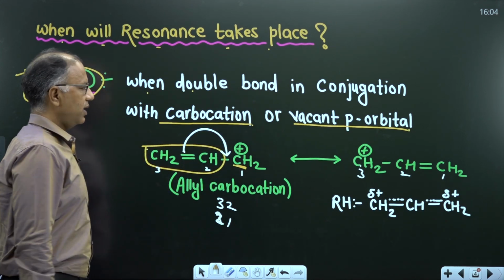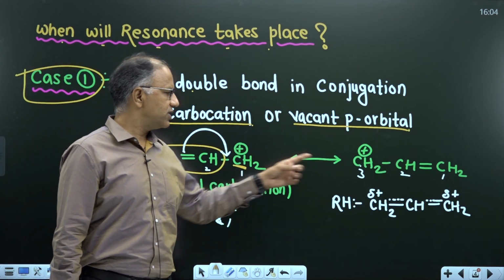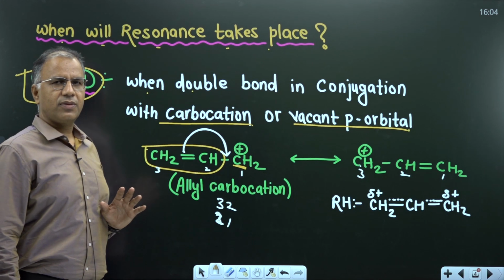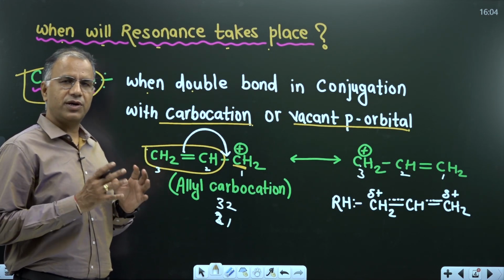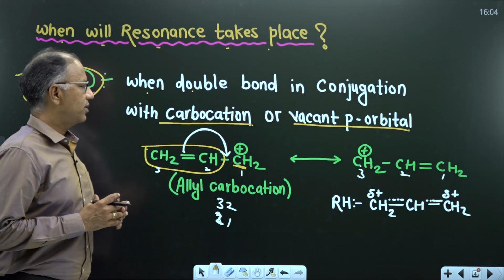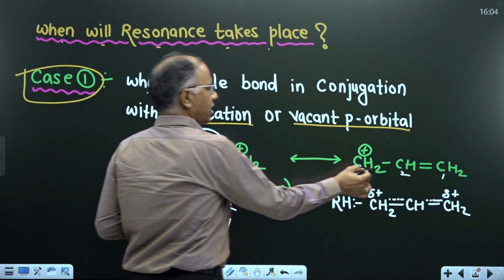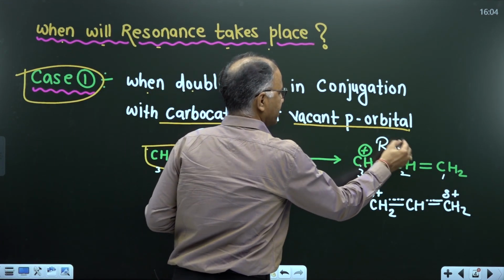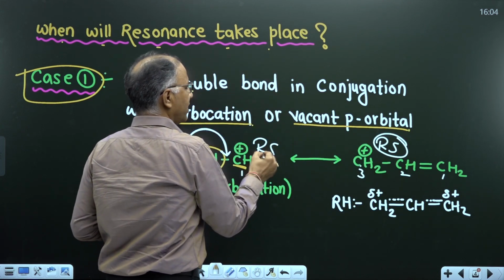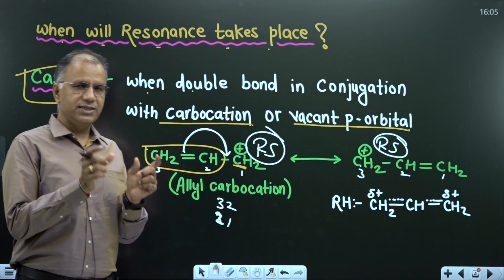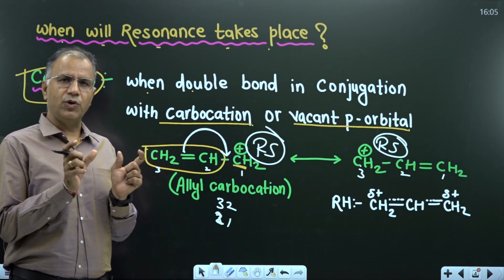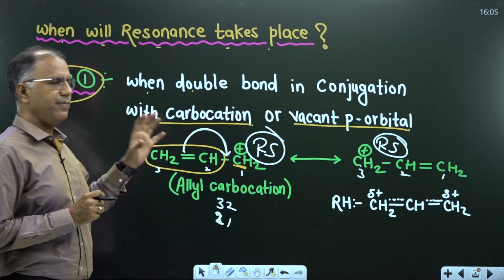This is resonance. Now, what about the stability of these two resonating structures? Are they of the same, identical stability or not? In both cases, these resonating structures are of equal stability. Now, how do we determine equal stability? If the structures are identical, exactly the same, duplicates, this means they have the same energy.